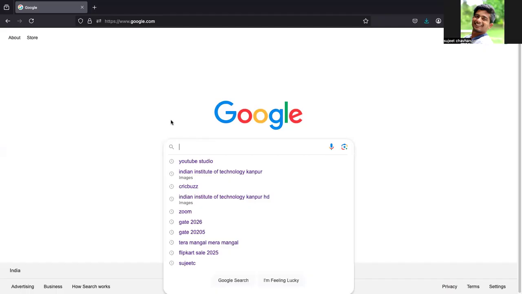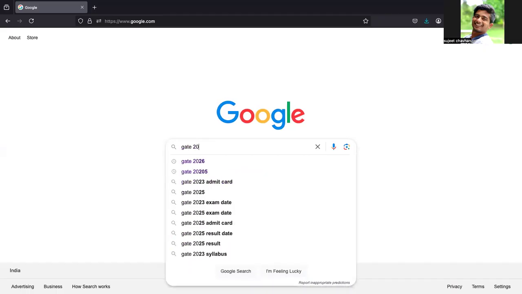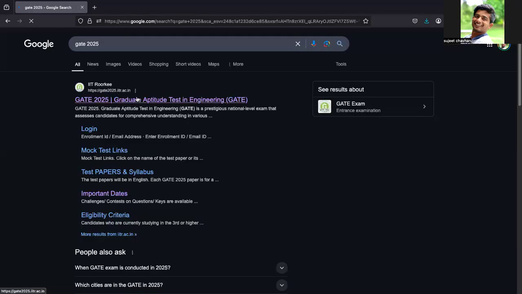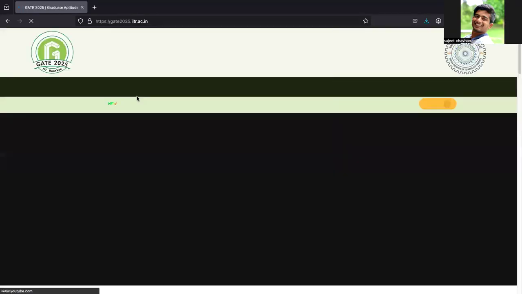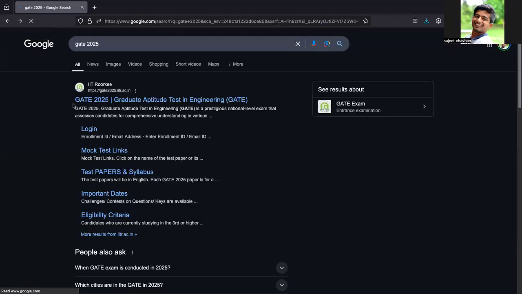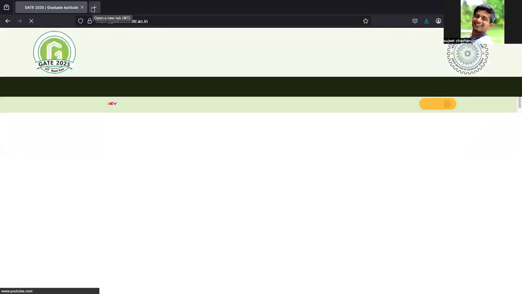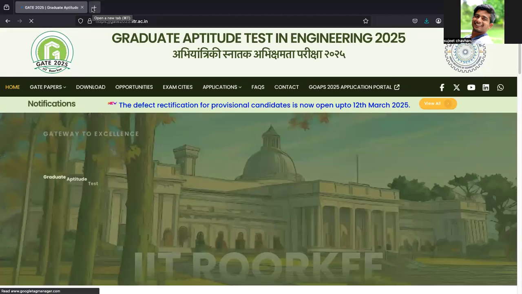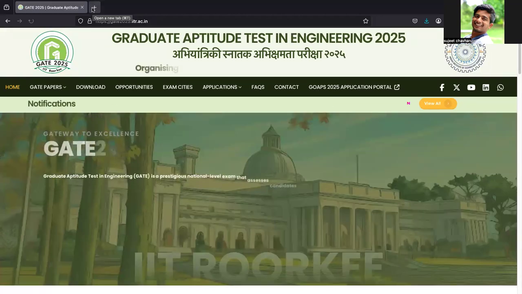So in Google, just type GATE 2025. Mostly I will open the first link, which is from IIT Roorkee, GATE 2025. Currently GATE 2026 information is not out, so we need to see this information.